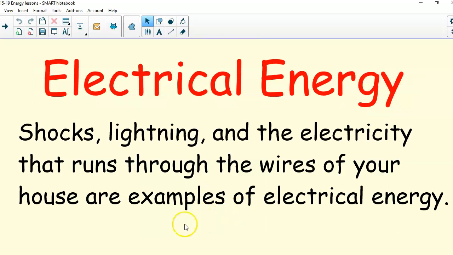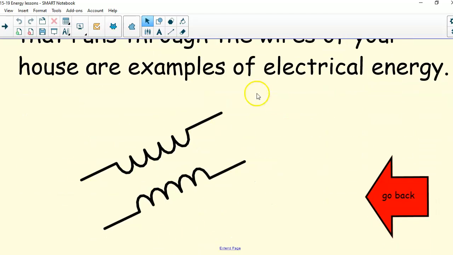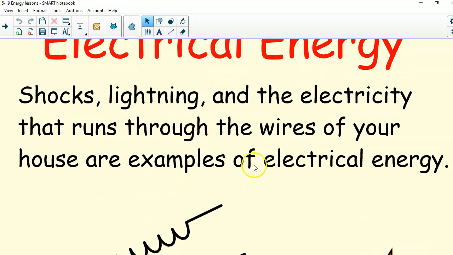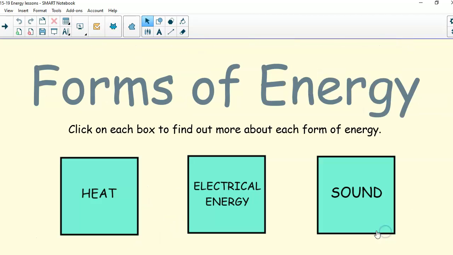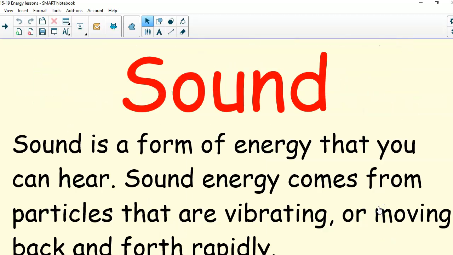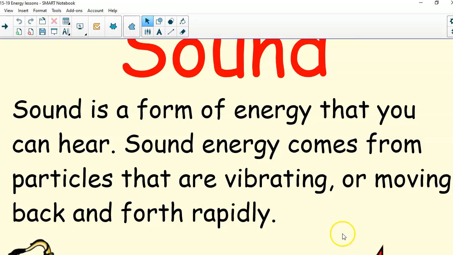Electrical energy: shocks, lightning, and the electricity that runs through the wires of your house are examples of electrical energy. And that will actually be one unit within energy that we'll be learning more specifically about. Sound. Sound is a form of energy that you can hear. Sound energy comes from particles that are vibrating or moving back and forth rapidly. That is something that you should have learned about in 3rd grade.